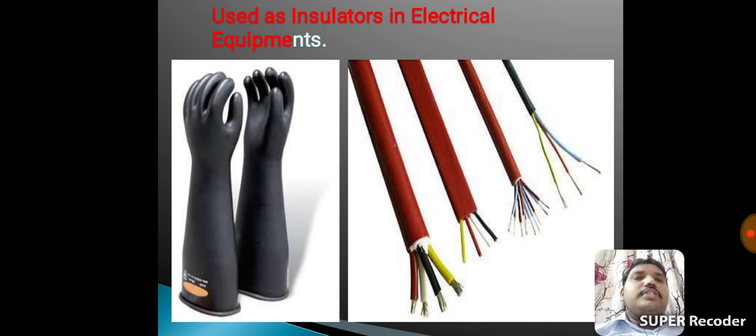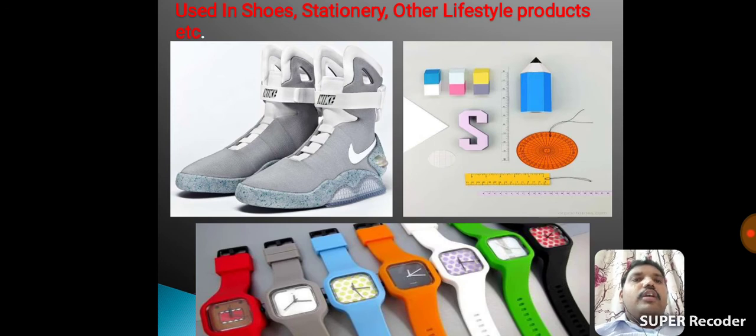Also used in shoes, stationery, and other lifestyle products like wristwatches. These are natural rubber applications.